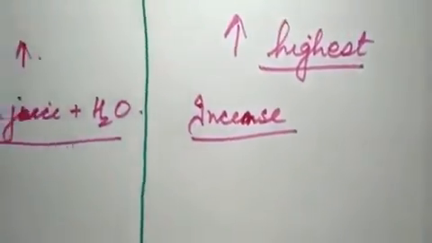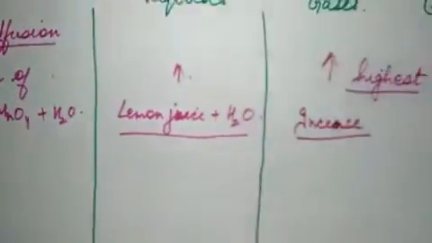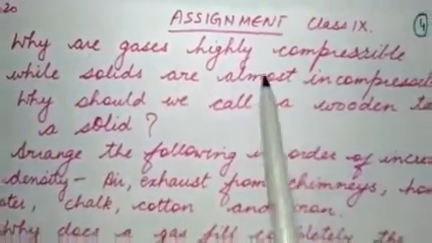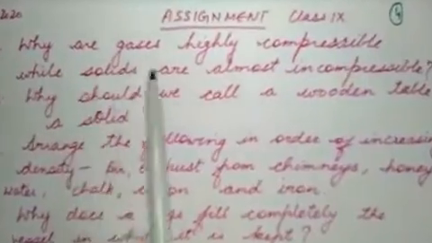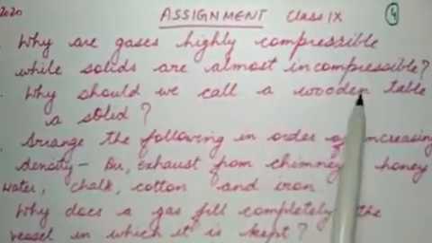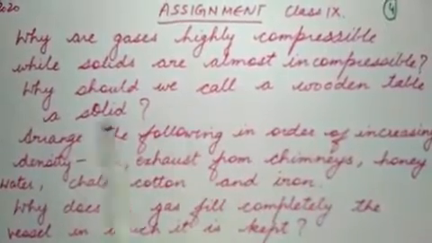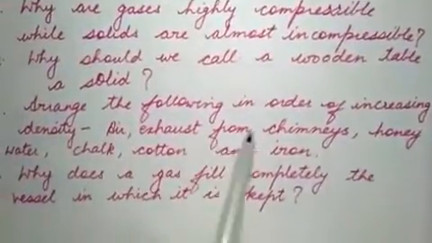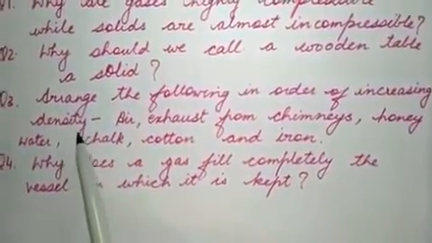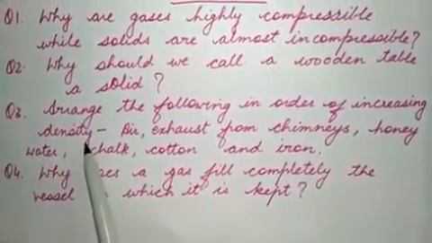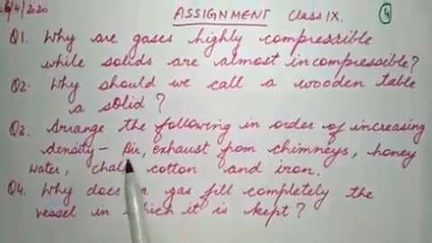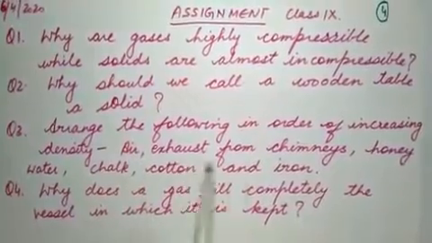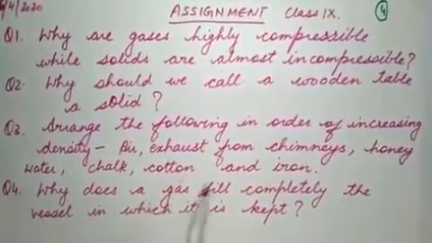Okay, so all these are the properties of solids, liquids and gases, right? And you have to do the assignment in your chemistry registers. First question is, why are gases highly compressible while solids are almost incompressible? Second is, why should we call a wooden table a solid? So you have to write here all the properties of solids. Question 3 is, arrange the following in order of increasing density. I forgot to tell you, density is naturally highest in case of solids. In liquids it is less, and for gases, it is least. So you have to do this question. Air, exhaust from chimneys, honey, water, chalk, cotton and iron.